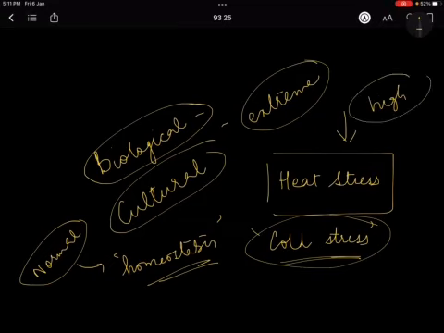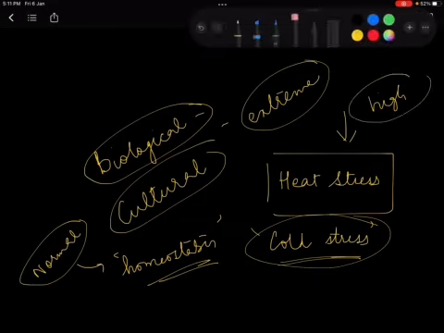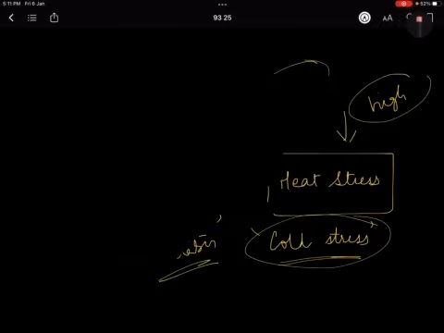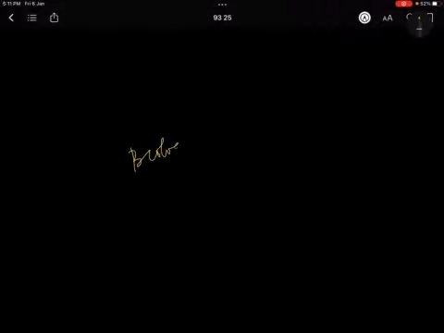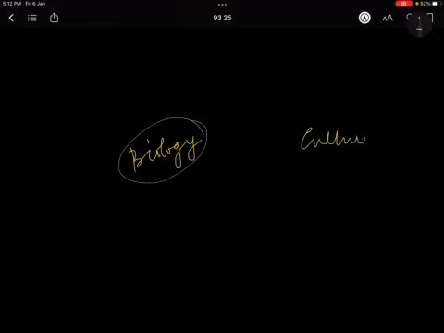ठीक है ना? So yesterday we had already started the heat stress, and heat stress में we had already studied about the biological part. That means how through biology the man tries to do the adaptation. Now we are going to do the cultural adaptations in a heat stress.